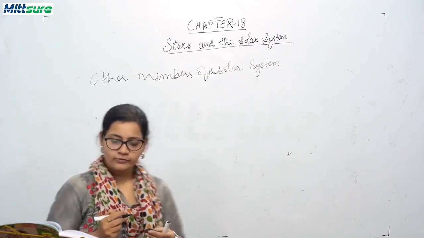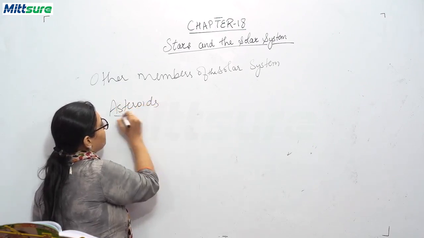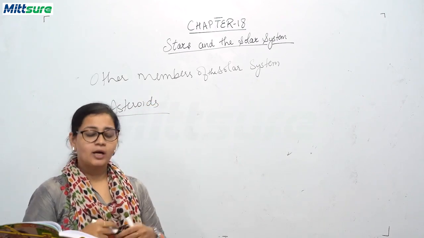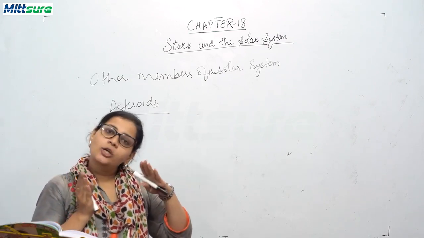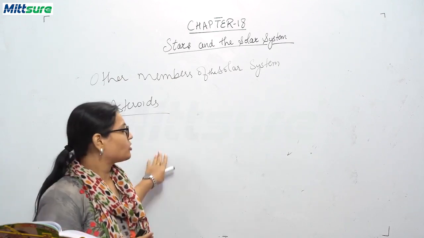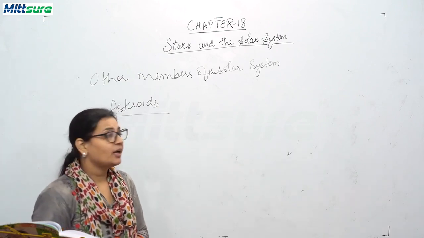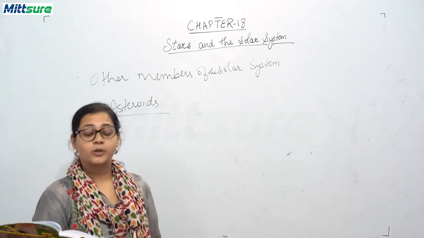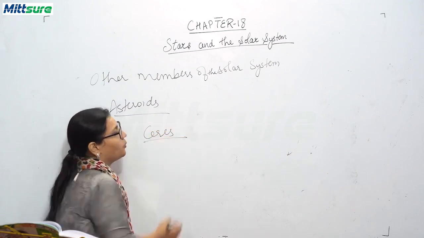Now, first is asteroids. What are asteroids? These are rock pieces that revolve around the sun between the orbits of Mars and Jupiter. Between Mars and Jupiter there is an orbit, a space. In that space, these asteroids revolve around the sun. There are nearly 1 lakh asteroids, and Ceres is the largest one.